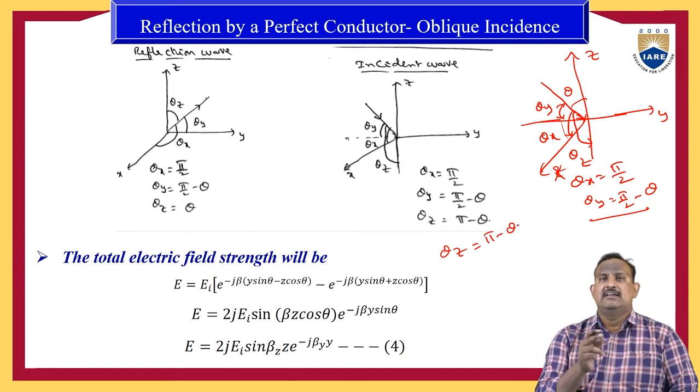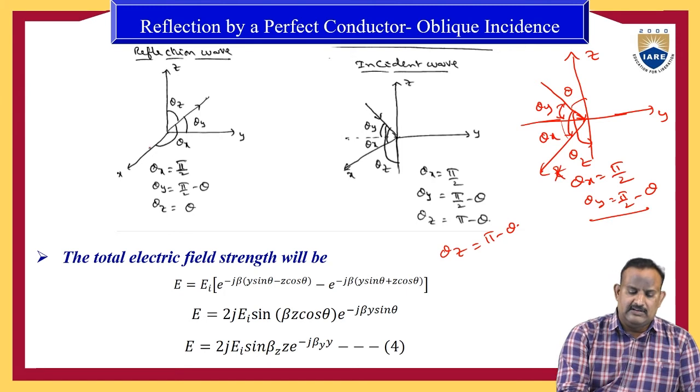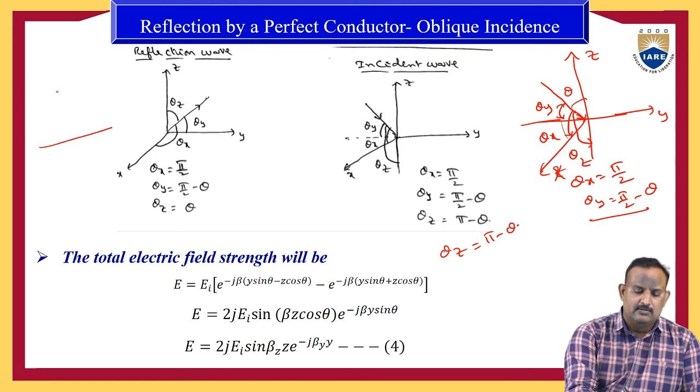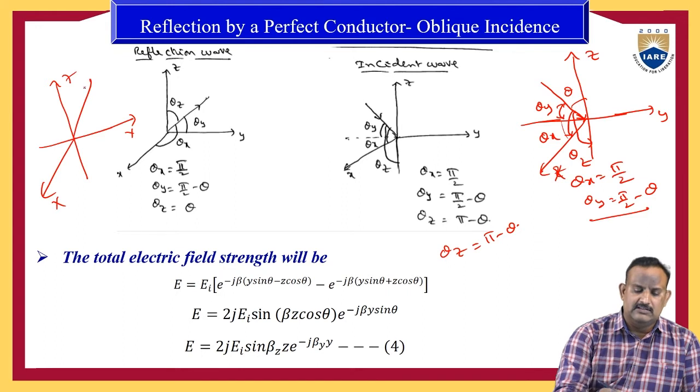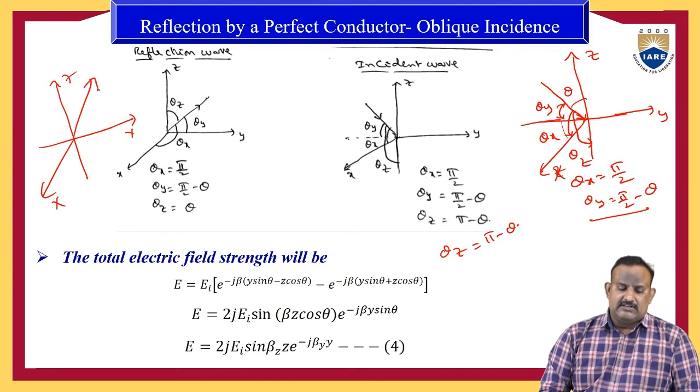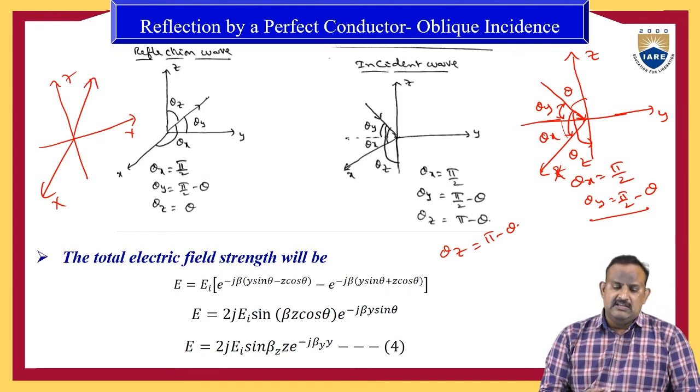Similarly, we can find out for the reflected wave also. For the reflected wave, it is the x-axis, the y-axis, and the z-axis. The wave will be reflected like this. When the wave is reflected, we need to find out theta x, theta y, theta z.